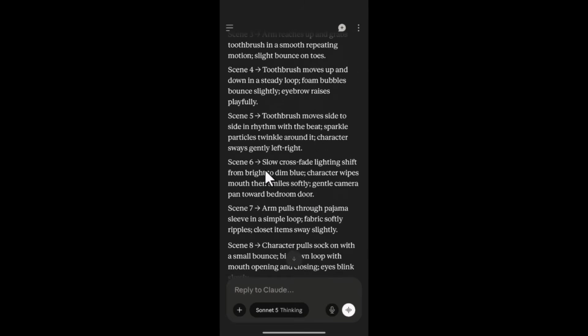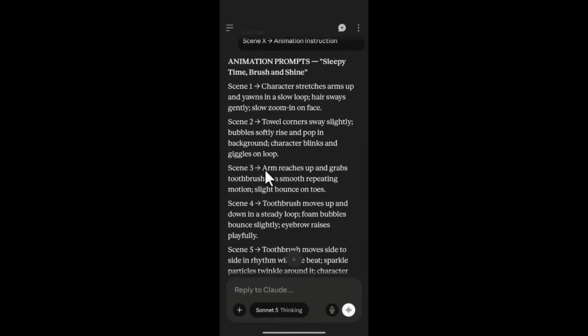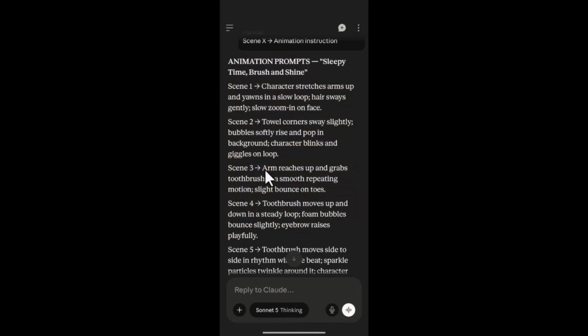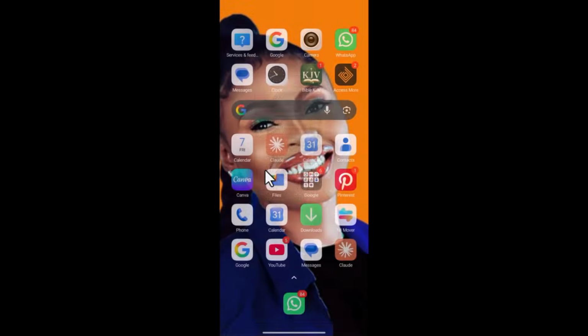So what we need to do is, first you need to copy it scene by scene so that we can animate them. I'm going to copy up to this part so that you continue from there. But you're going to generate scene by scene. Now let's head back to our master prompt.